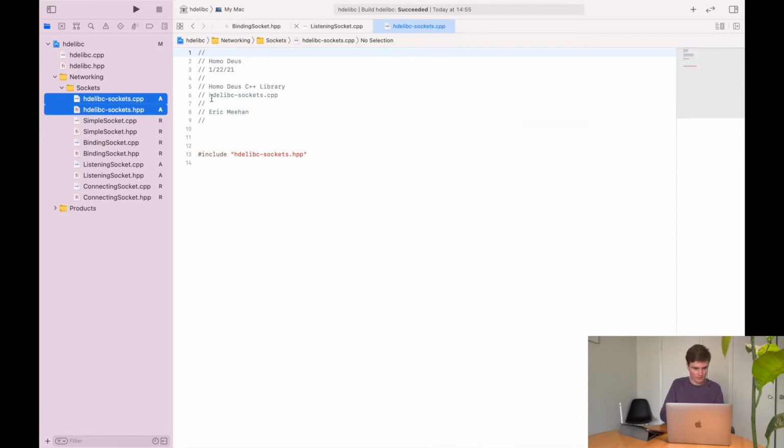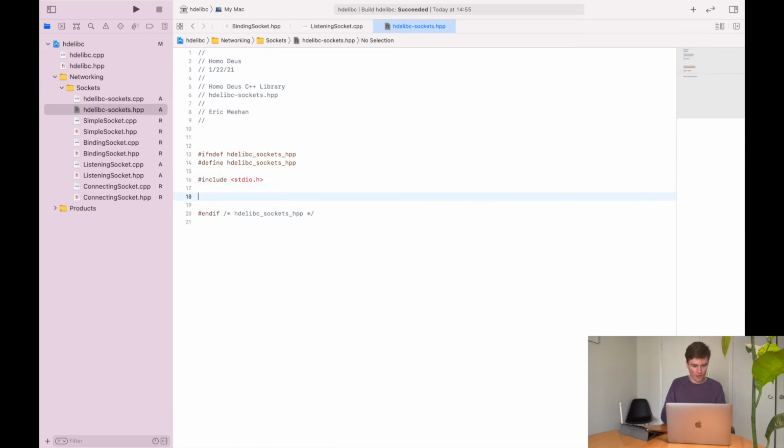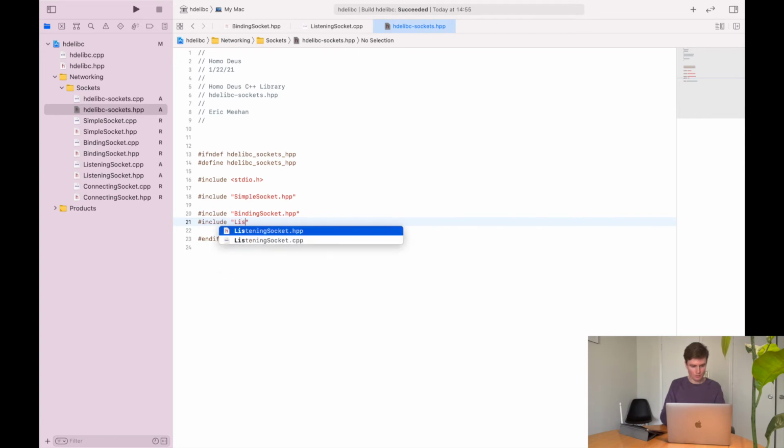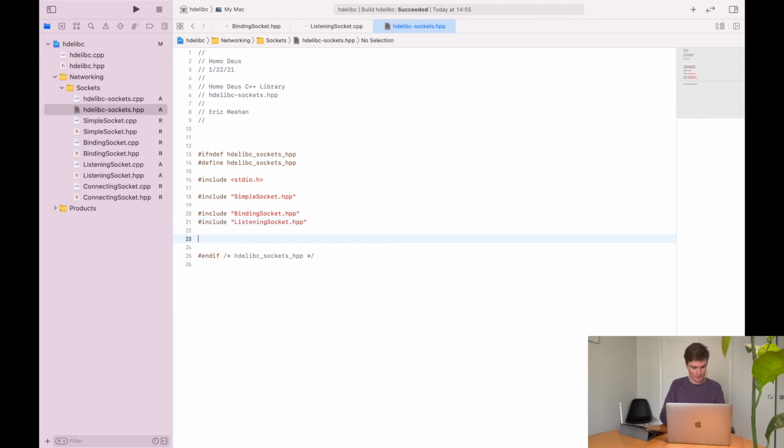We'll close this. I don't need anything in that C++ file, but in here, I want to include simple socket, which is the parent of everything else. Then I want to include binding socket, which has a child that is listening socket. And I also want to include connecting socket.